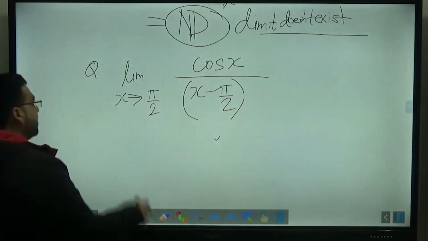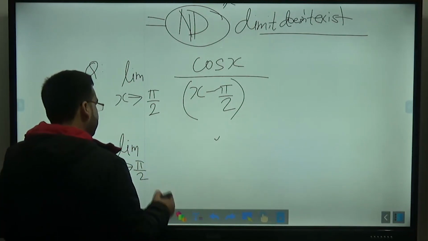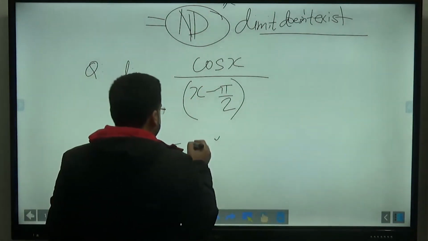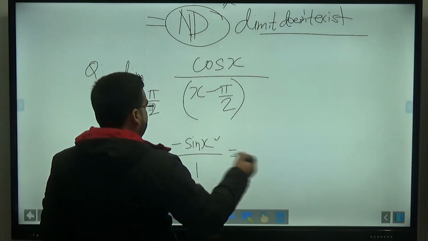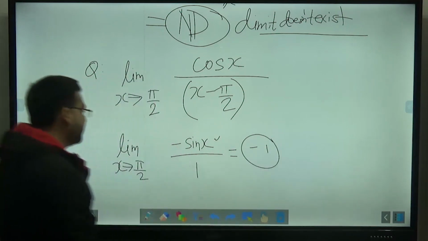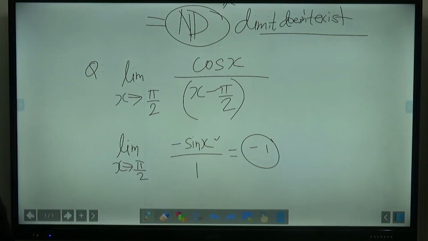We can easily apply L'Hospital's rule. So limit x tending to pi by 2: the derivative of cos x will be minus sin x, and the derivative of the denominator will be equal to 1. It will be equal to minus 1, the correct answer of this question. It is very easy, not a difficult question. All these questions I have already solved in the class, so I am not going to solve them again. I was looking for some other new question, but it was a very simple question.